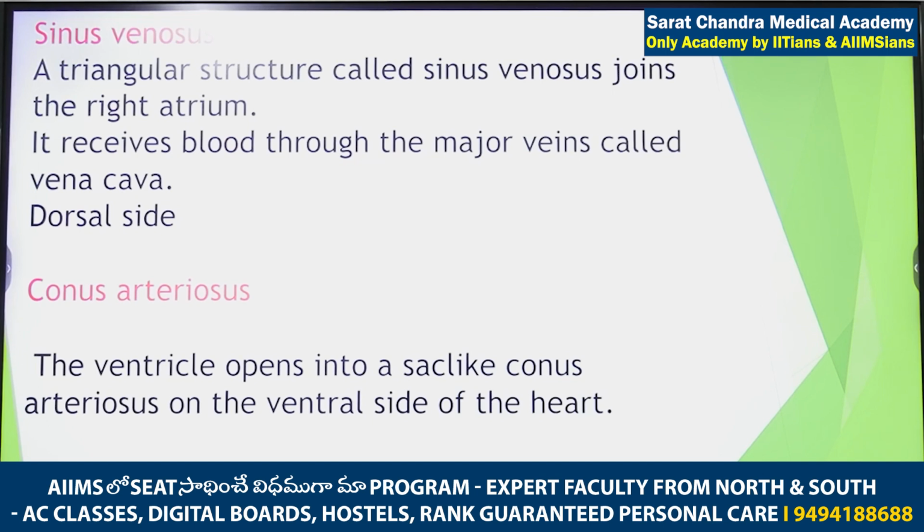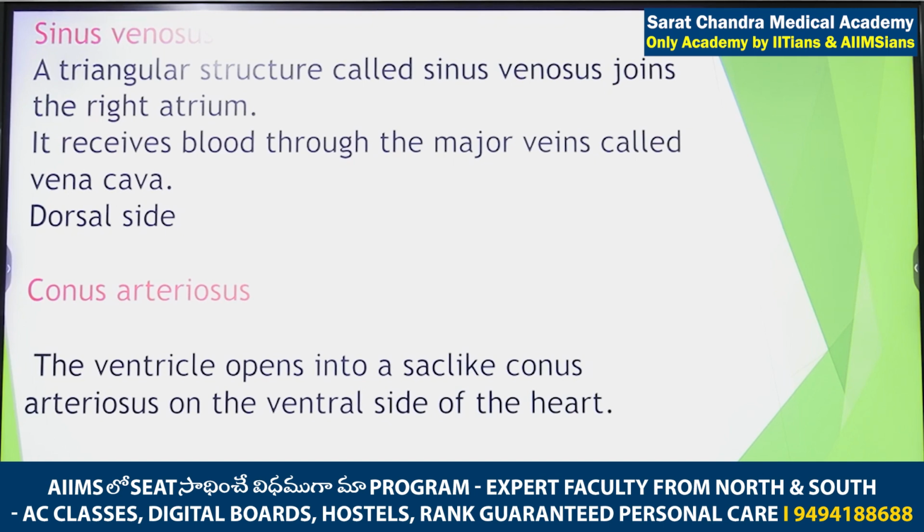Pure blood will come into the left atrium. Now in the ventricle, there is mixing of blood, so that is the mixed blood. How is the mixed blood moving to the different parts of the body? On the ventral surface of the heart of frog, a structure is present that is known as the conus arteriosus, a sac-like structure. The ventricle opens into the conus arteriosus. NCERT is saying that, I am not saying. It means the mixed blood moves from the ventricle to the conus arteriosus.